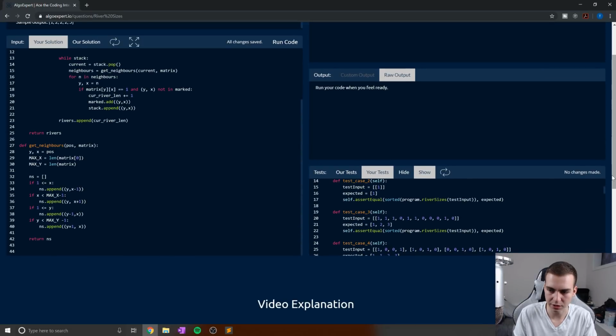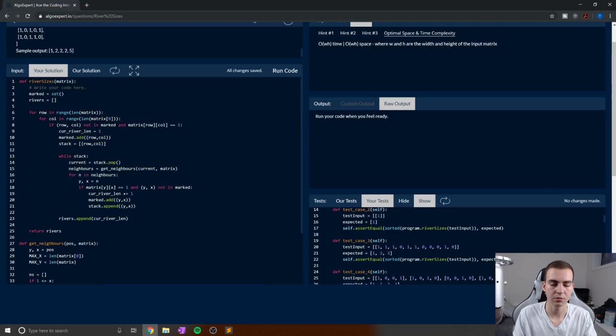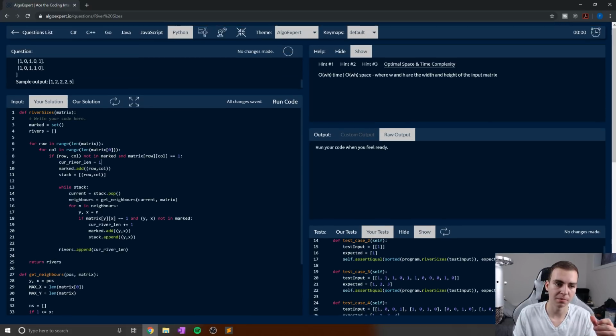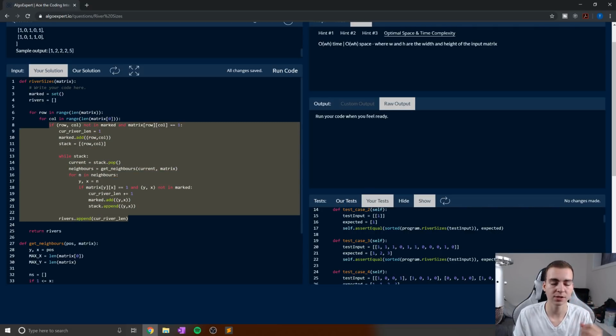I'm trying to get it centered in the page here so that we can have a look at all of it. But does this that I've written here run in O(WH) time, where W is the width and H is the length of our matrix? I'm going to go out on a limb and say yes, it does. The reason I say that is because obviously these two loops are going to be WH. Then in here we're only ever going to execute this a maximum of W times H times, because we're adding all these things into our marked set, and looking up an element in a set takes O(1) time. On average, it can take longer to find if it's in there, but on average it takes O(1) time. So this will only run a maximum of WH times.